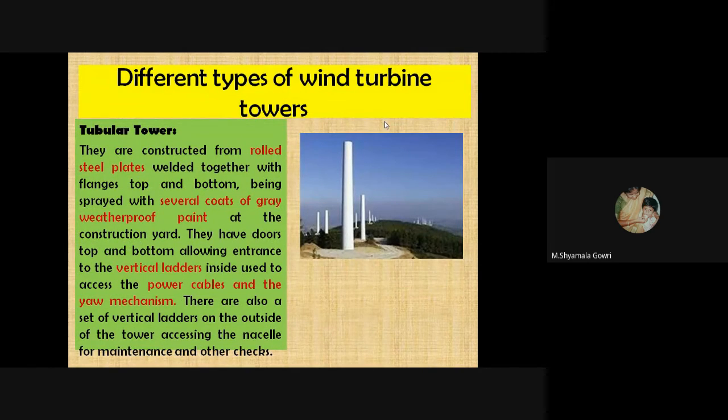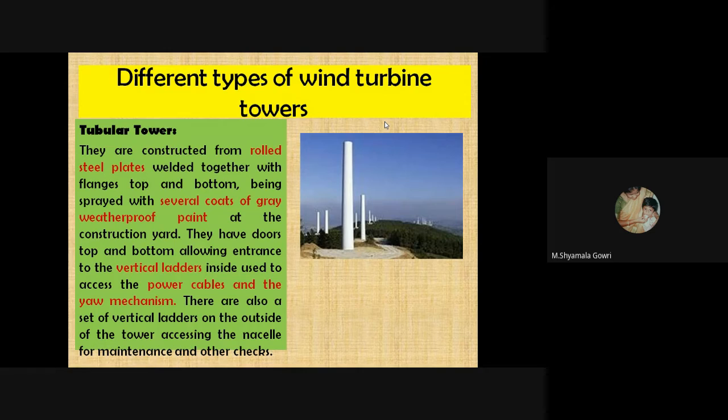First one is a tubular tower. A tubular tower is constructed from rolled steel plates welded together, with the flanges, top and bottom being sprayed with several coats of gray weatherproof paint at the construction yard. They have doors at the top and bottom for entrance to the vertical ladder.